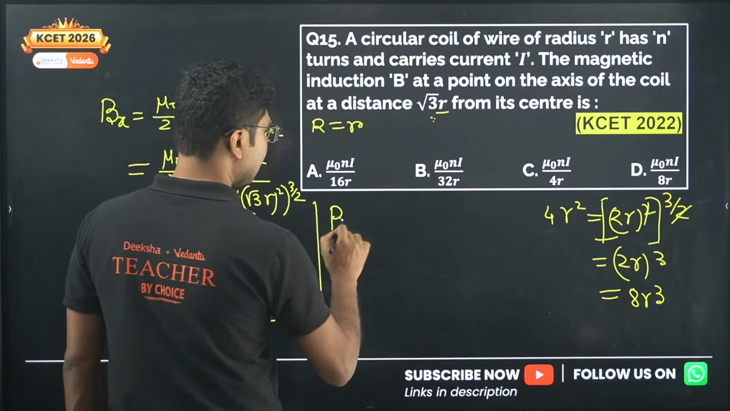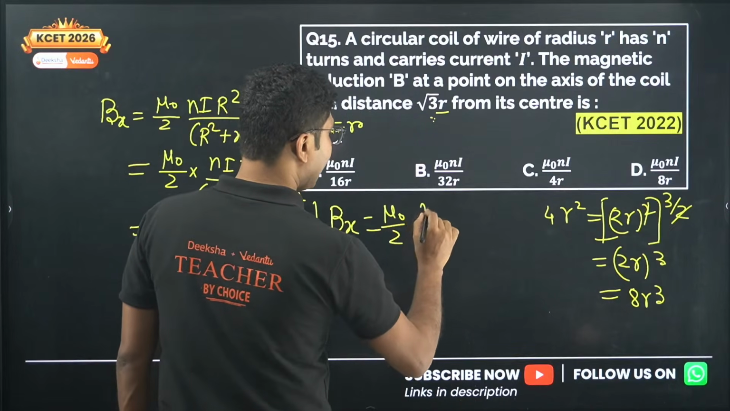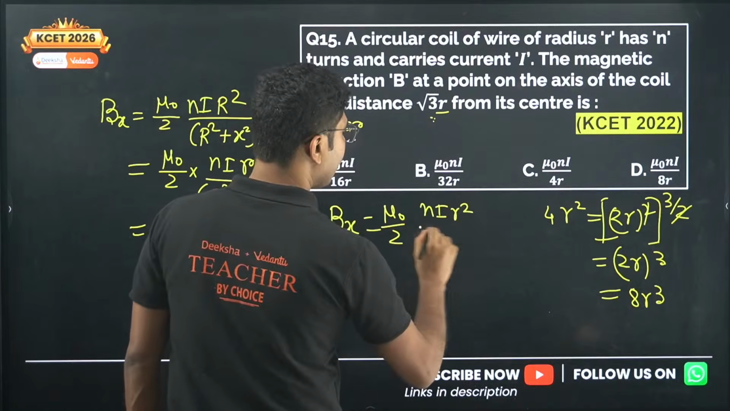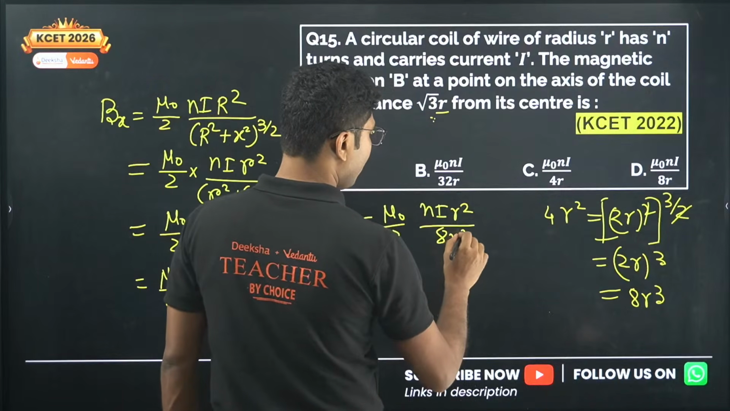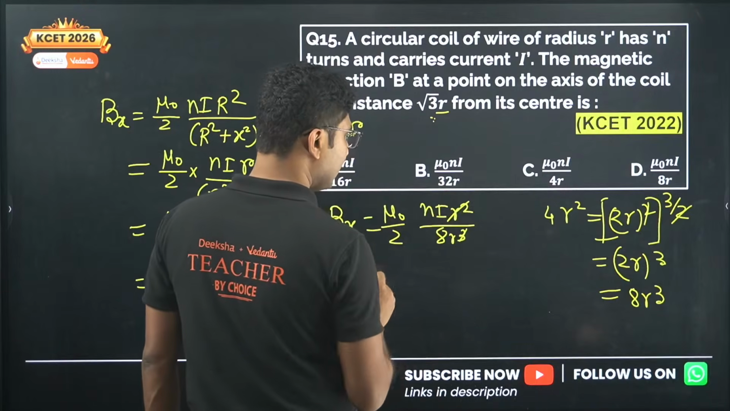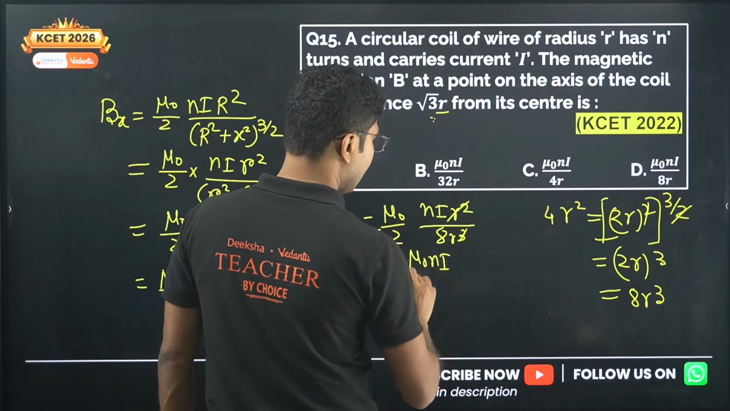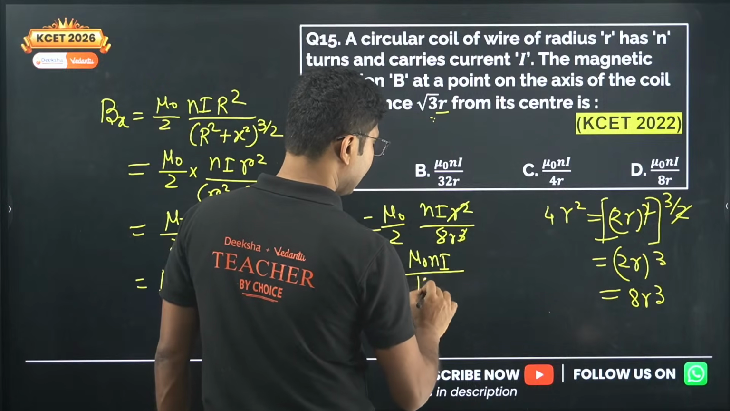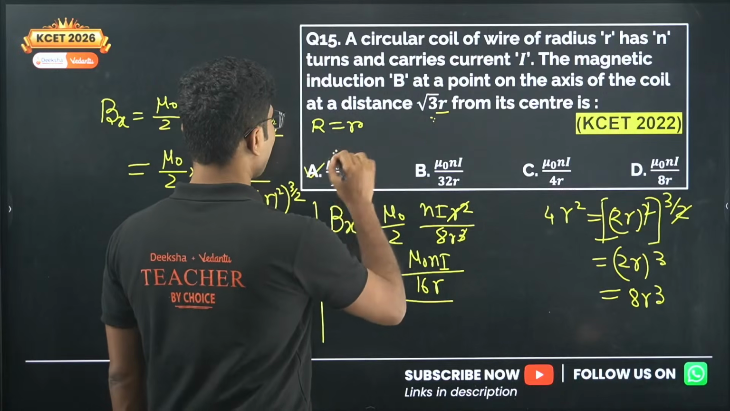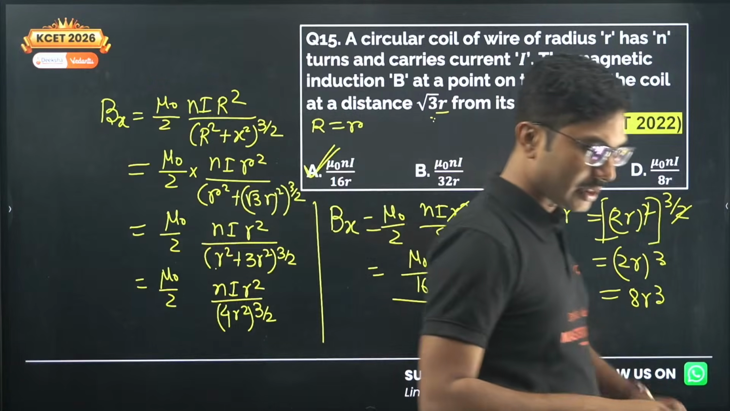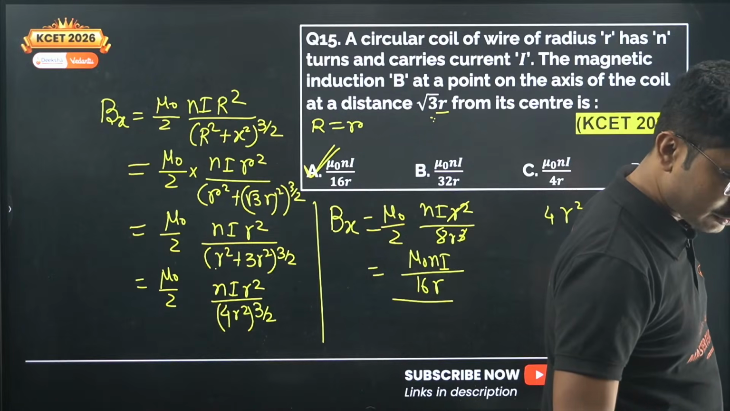So bx is given by mu naught by 2 ni r square divided by 8r cube. So square and this cube cancel and we get mu naught ni divided by 2 8s are 16 r. Okay, so mu naught ni divided by 16 r. So option A is correct. I think Nataraj answered option A. Yes, correct. Sainath also answered option A.